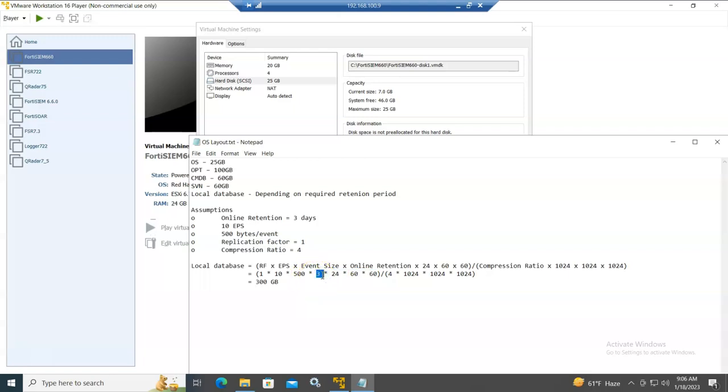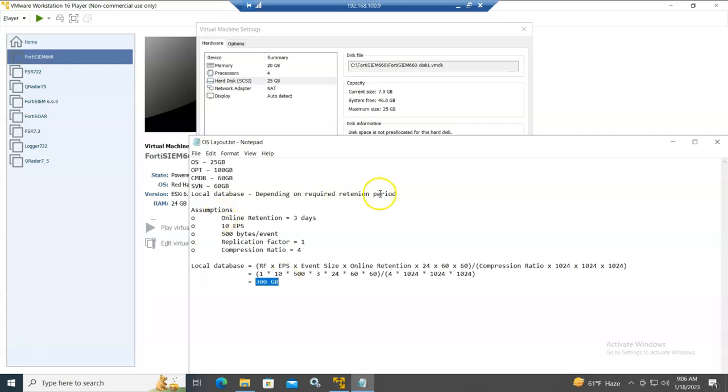So over the 3 days we have the number of events in the entire 3 days, and then we multiply by the event size and the replication factor, and then divide by compression ratio of 4, and then the conversion to gigabyte. So here it's around 300 GB.